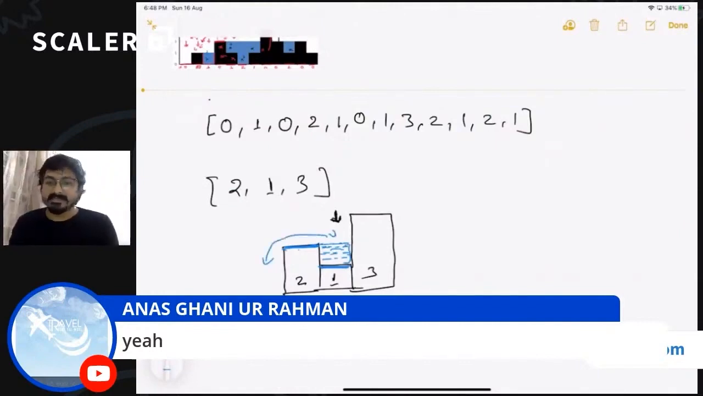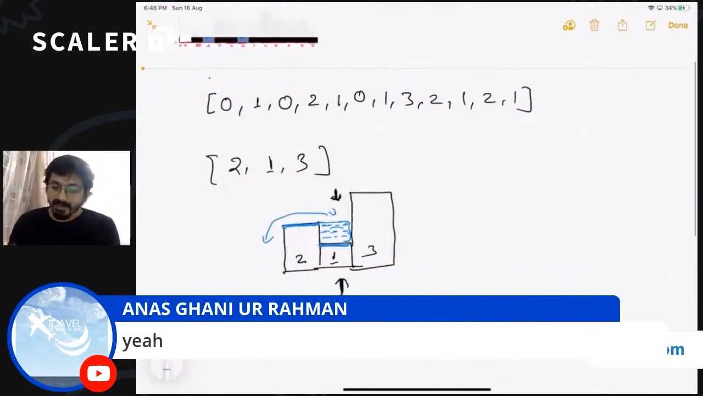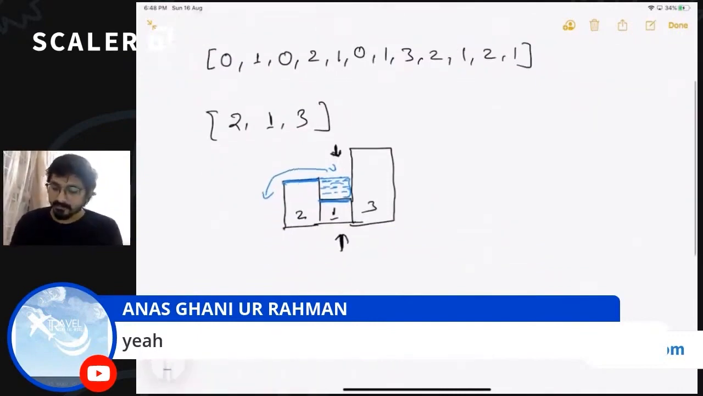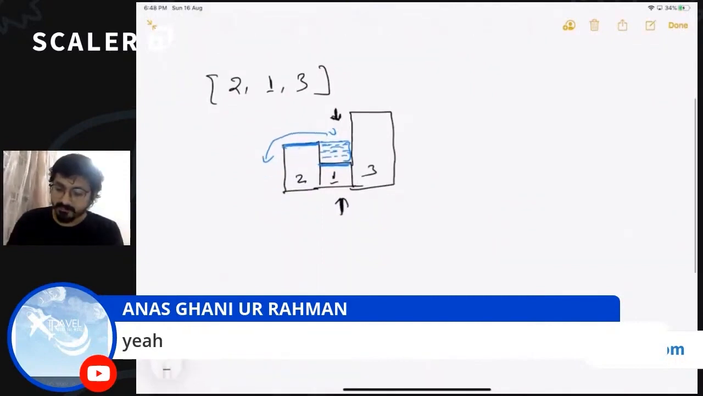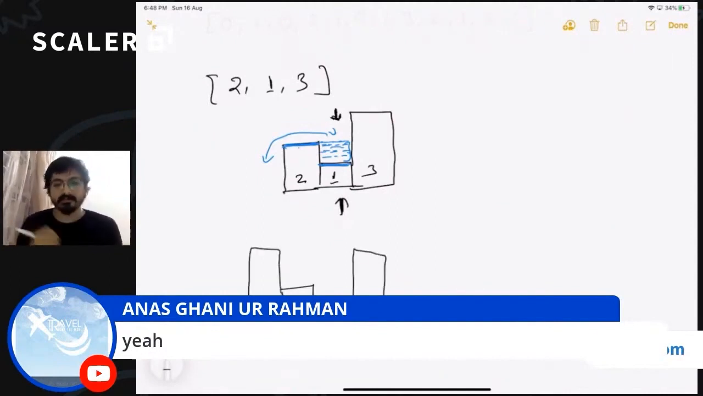Okay, let's change the example. Let's add some more bars here. So initially we have this configuration where we have bars of size 2, 1, and 3. Now I am going to add one more bar on the left side. And this bar is also of length 3. Now, how much water will be trapped above this bar? Is it still going to be 1? Or now will we have some more water here? Yes, it's going to be 2 this time.